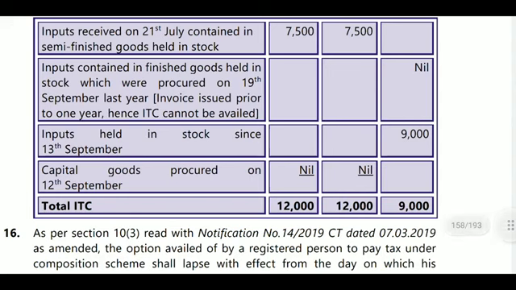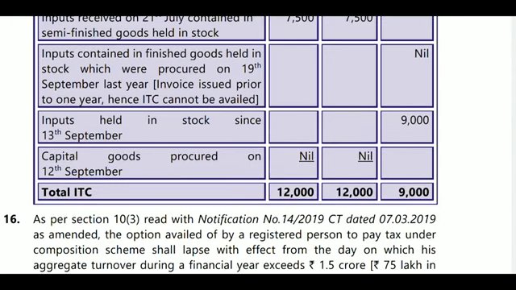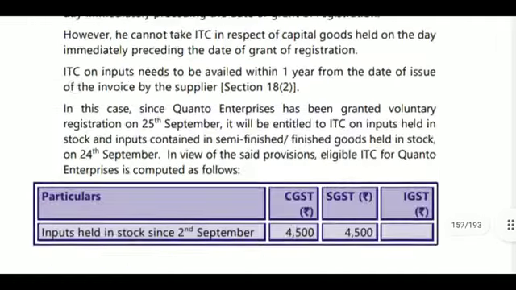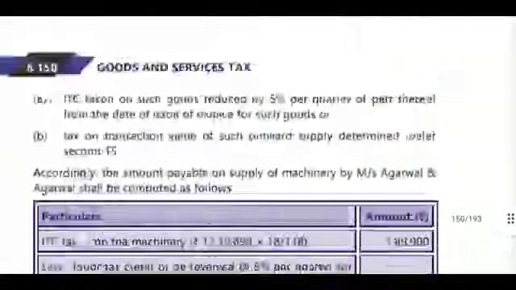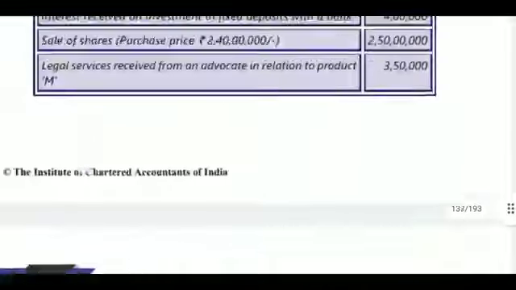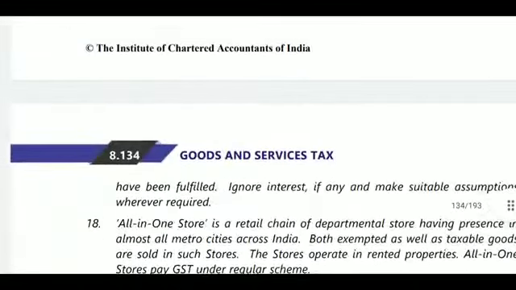It is not allowed, that is prior to 1 year. And input held in stock since 13th September, IGST will be allowable. Capital goods is not allowable for voluntary registrations. So it is 12,000, 9,000. That 9,000 IGST will be first utilized, because here there is no IGST payable. It may be used for CGST or SGST, whichever portion you want you can use.